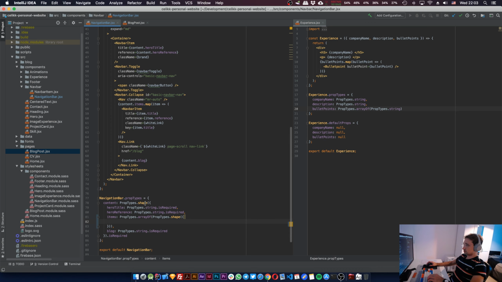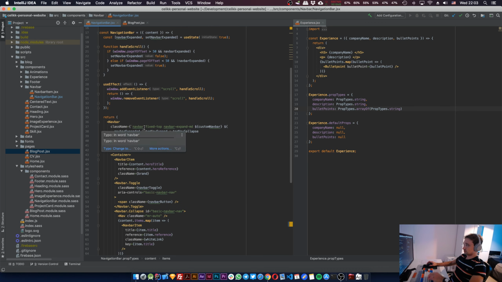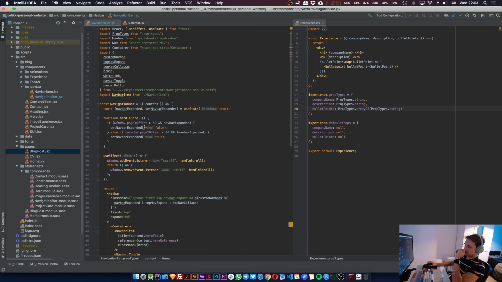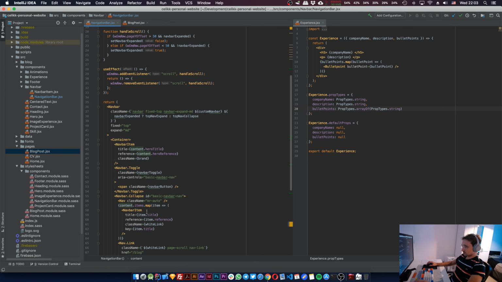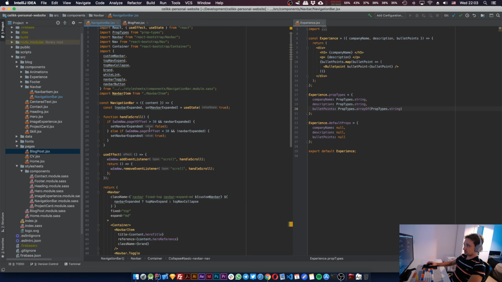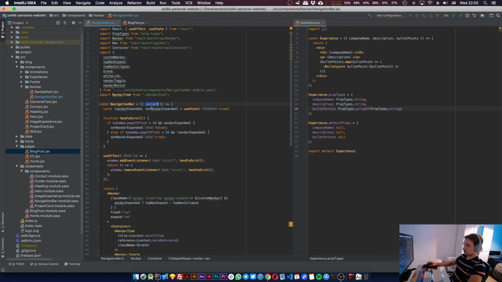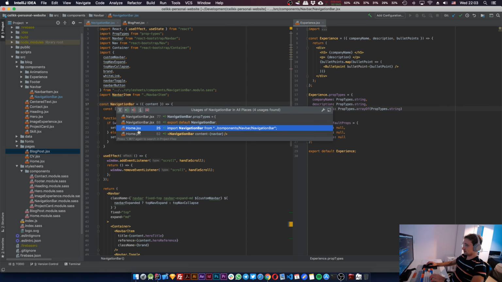I'm not really sure what we have inside this item, so let's backtrack and see where the item is coming from. So this item is coming from the content, right? Yes. So content.items is a map, and where's this content coming from? Content is being set, and navigation bar is a component that I've used in the homepage, right?